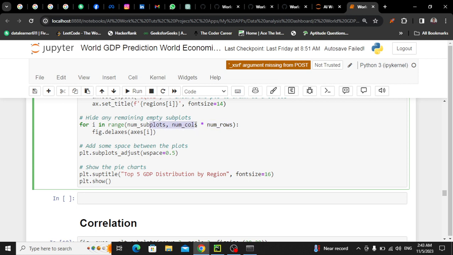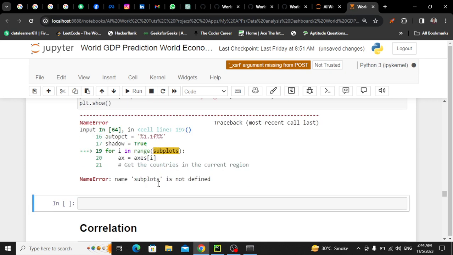So 11 to 12. उसके बाद delaxes, ax will be i, delaxes मतलब इसको डिलीट करेगा, अगर आएगा तो इसको हटाएगा. उसके बाद subplots adjust width space 0.5, ये बाद में मैं दिखाऊंगा. And suptitle for the entire figure is this. Let's run it and see. Okay, I knew it,